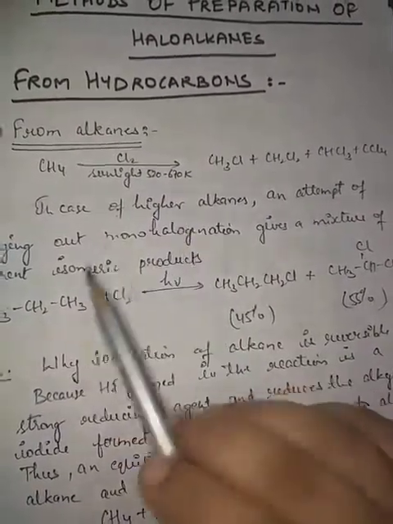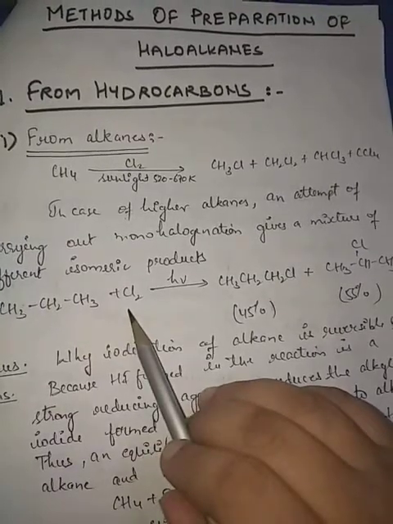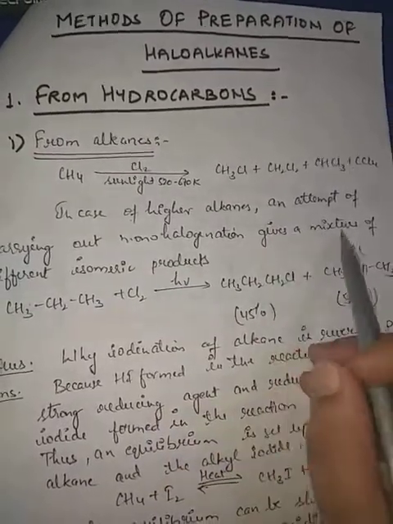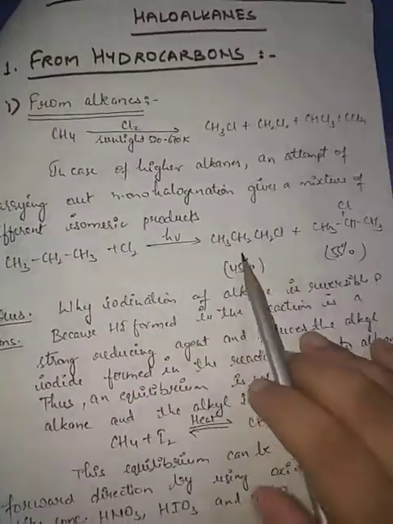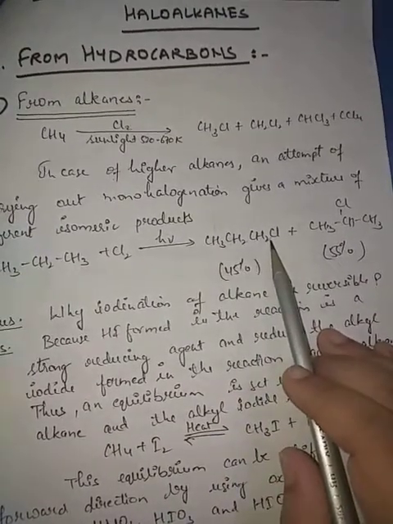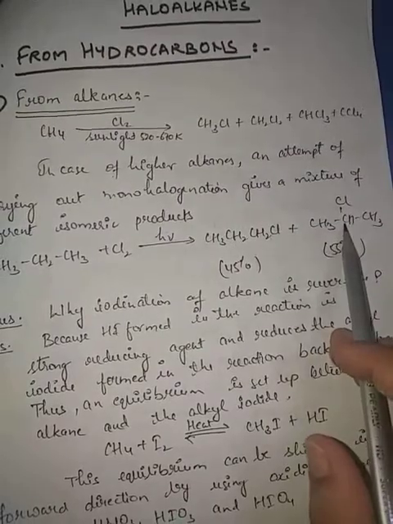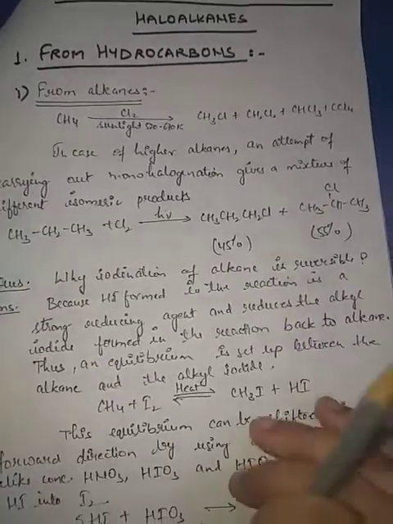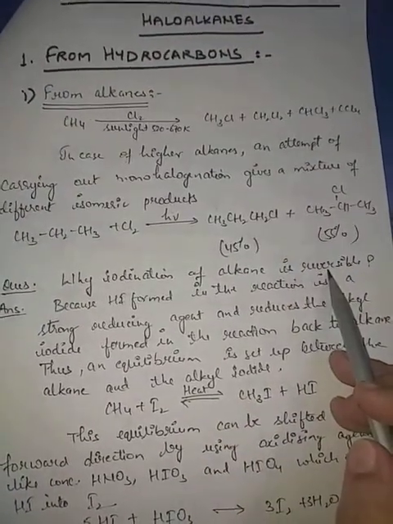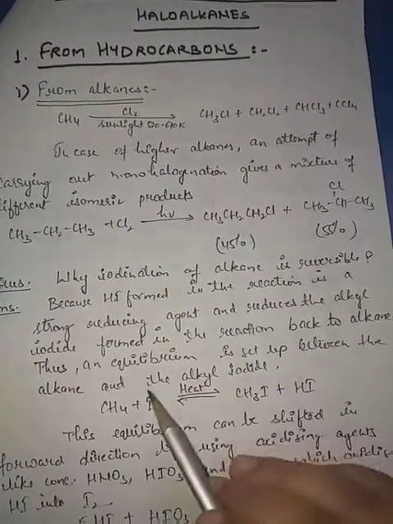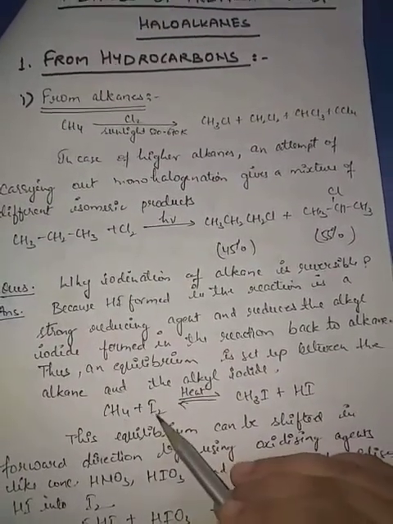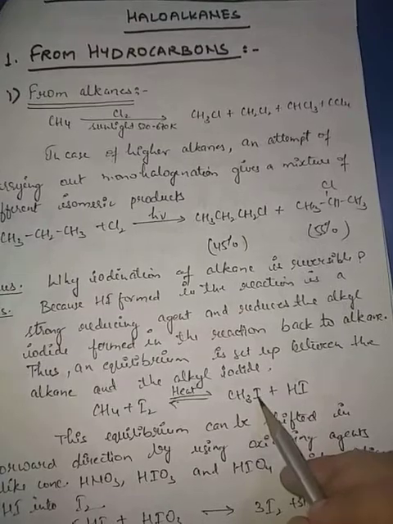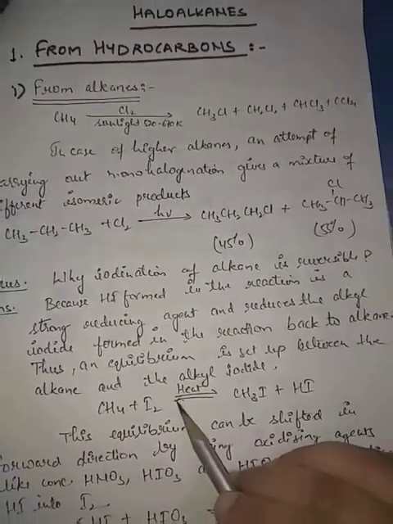In case of higher alkanes, when chlorination is carried out, monohalogenation gives a mixture of different isomeric products. Here we get 45% of 1-chloropropane and 55% of 2-chloropropane. Now there is a question: why is iodination of alkanes reversible? If we take methane and try iodination, we obtain CH3I and HI. Why is this a reversible process?